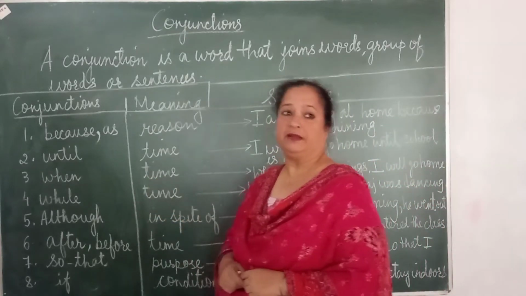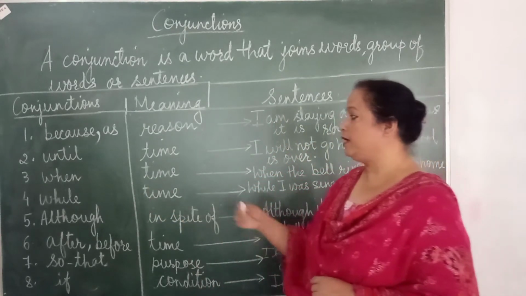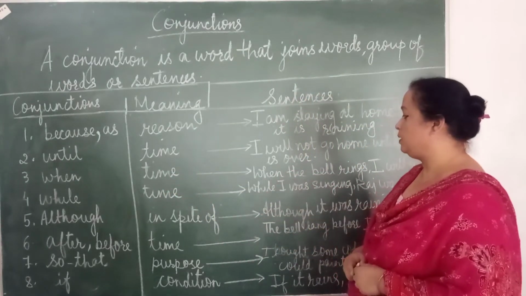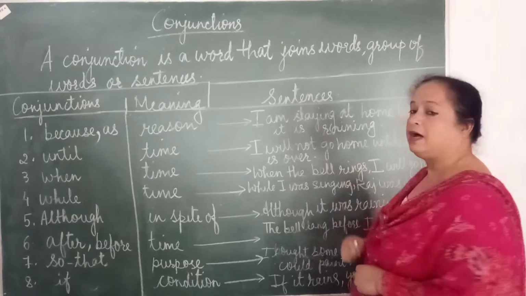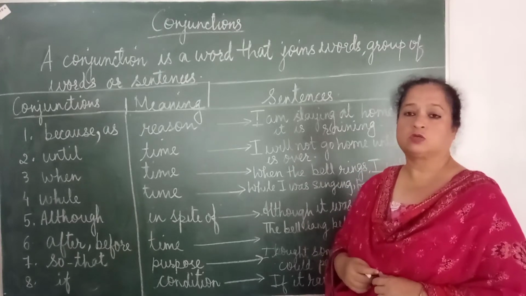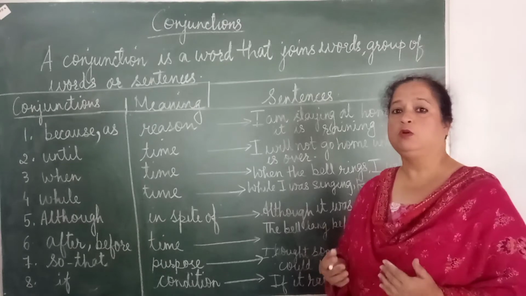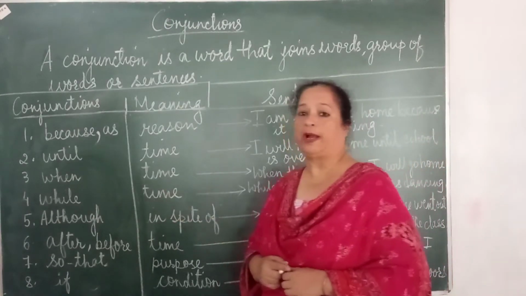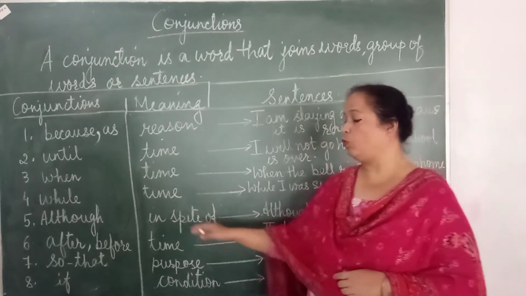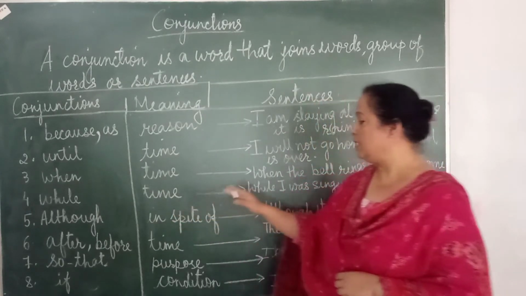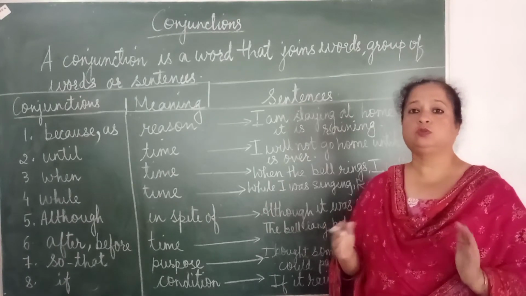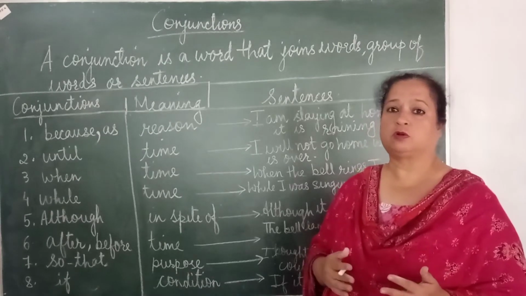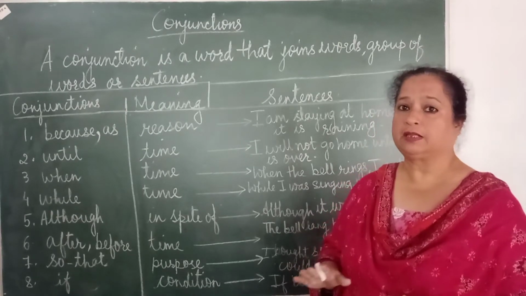Now I have when as the next conjunction, and again when is used when we talk about time. So let us have a look at the example here. When the bell rings, I will go home. So here also I am talking about a certain time that I will go home. But when? When the bell rings. Now we have while as the next conjunction, and again while tells us about time. In this sentence you will notice that two things have been happening at the same time. So we use while generally when we talk about two things happening at the same time.